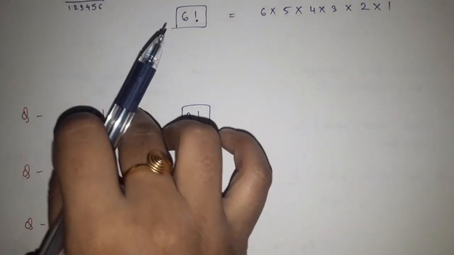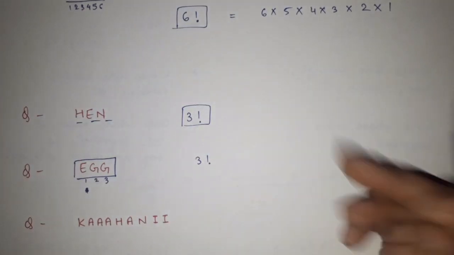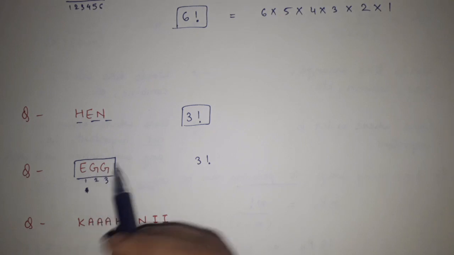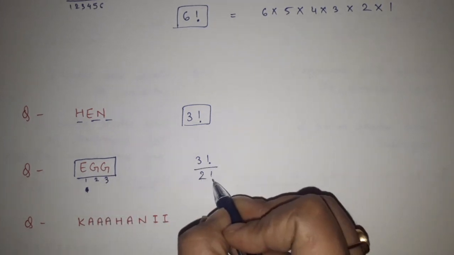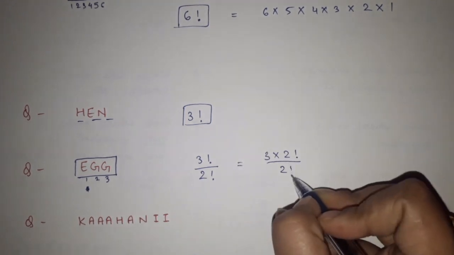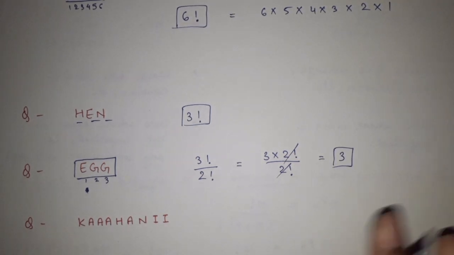In these two cases, nothing was repeated, all were unique. So we have simply written 6 factorial, 3 factorial. But in this case, G is repeated twice, so divided by 2 factorial. So your answer is 3 into 2 factorial divided by 2 factorial. 3 is your answer. Similarly, see one more question.